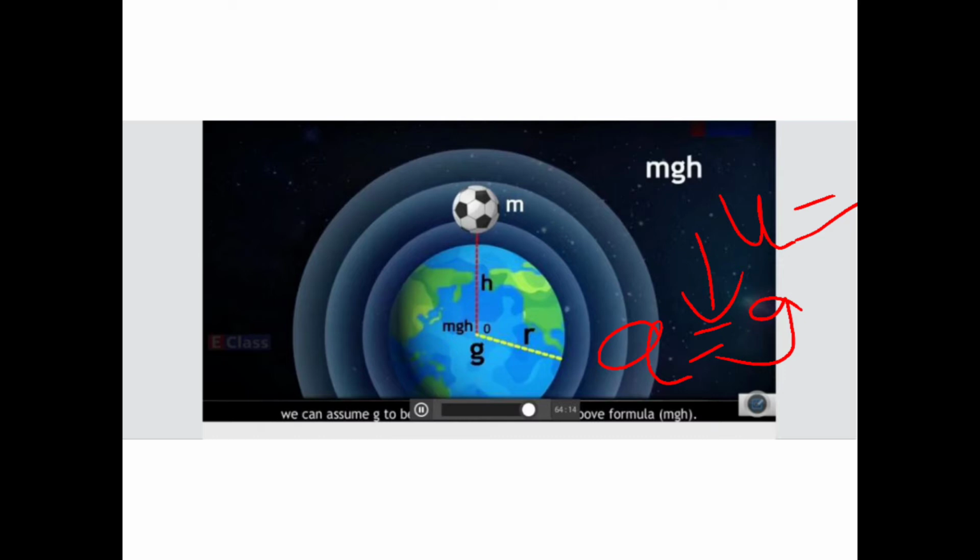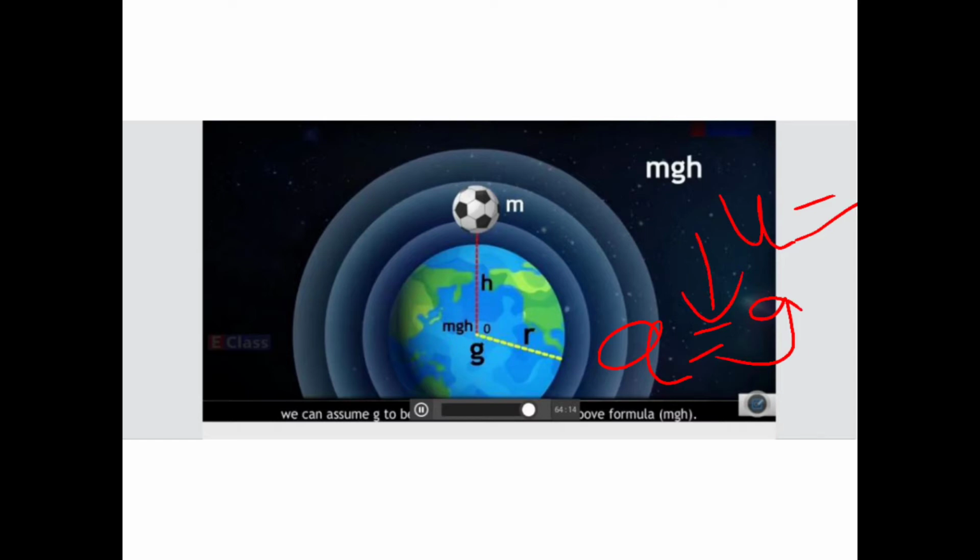The moon and the artificial satellites are moving under the influence of the gravitational field of the earth, and thus they are in free fall. That means these have the same conditions: u equal to 0, a is equal to g, etc.